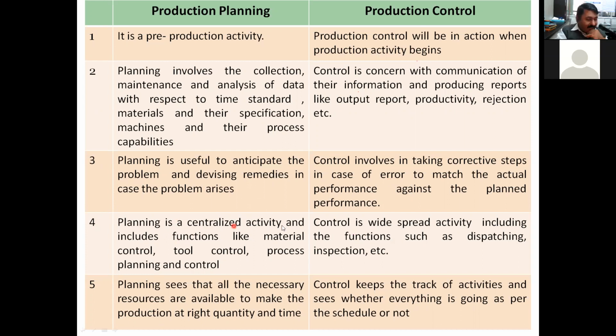Planning is a centralized activity and includes functions like material control, tool control, process planning, and control. So planning is not only for one shop. I am just giving the example of lathe machine or hobbing or gear generation. It is not for one shop, so it is a centralized activity.